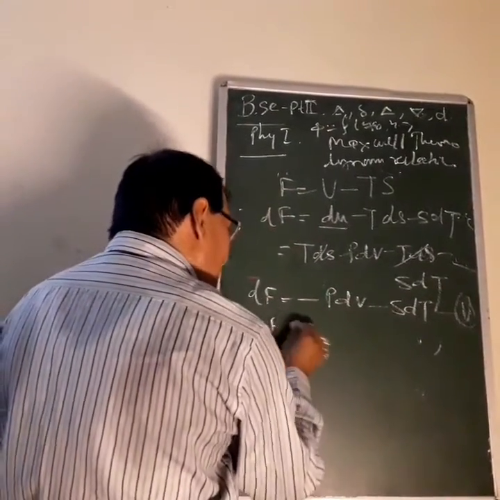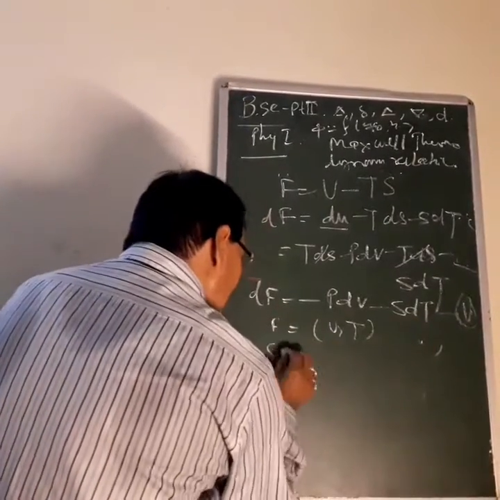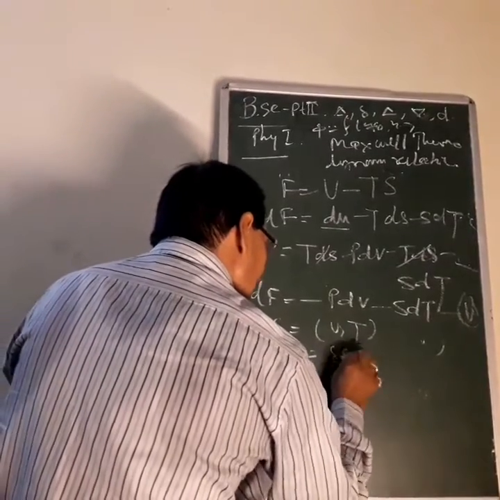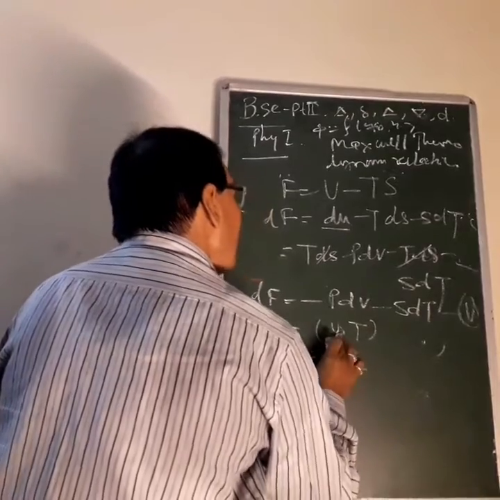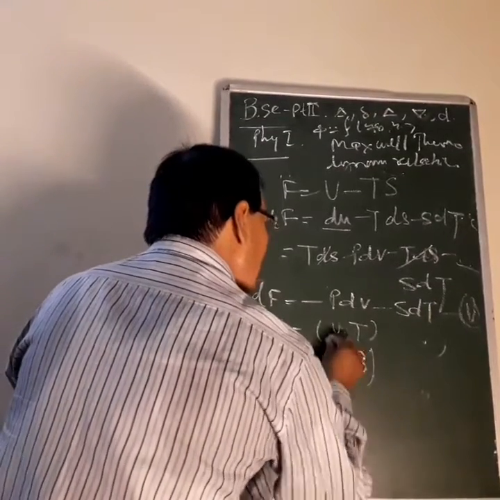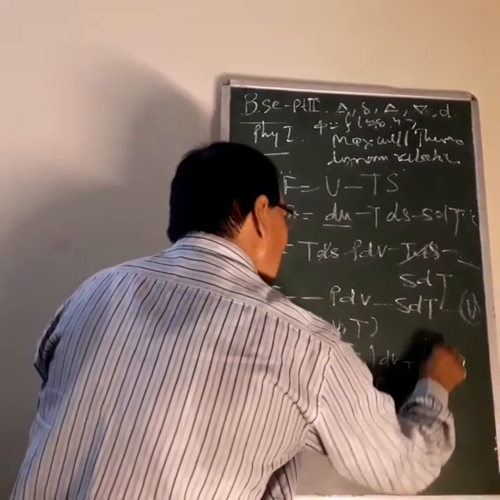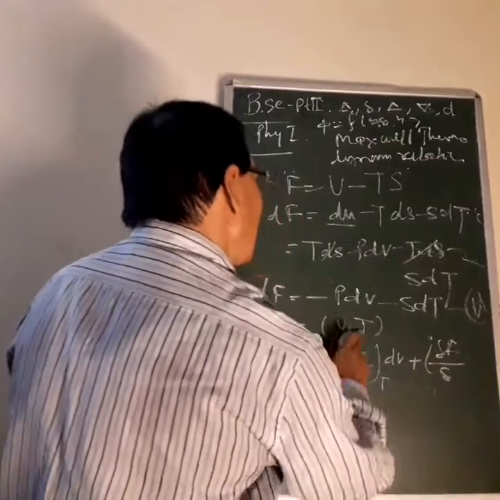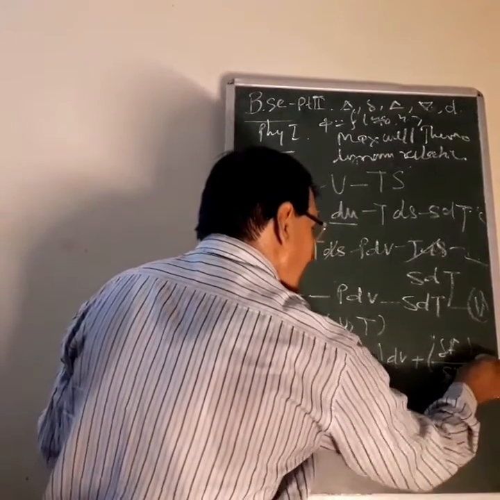So F is a function of volume and temperature. The total dF is equal to del F upon del V at constant temperature dV, plus del F upon del T at constant volume dT.